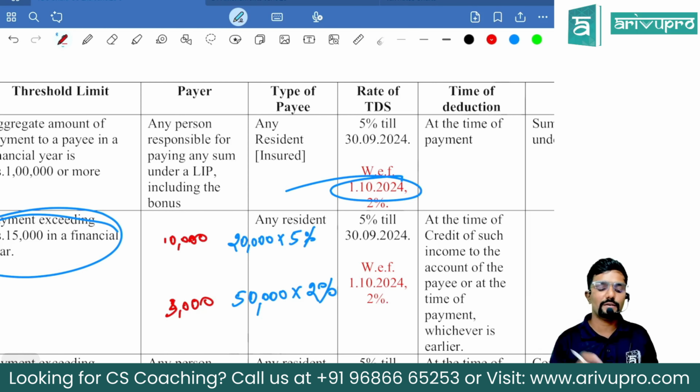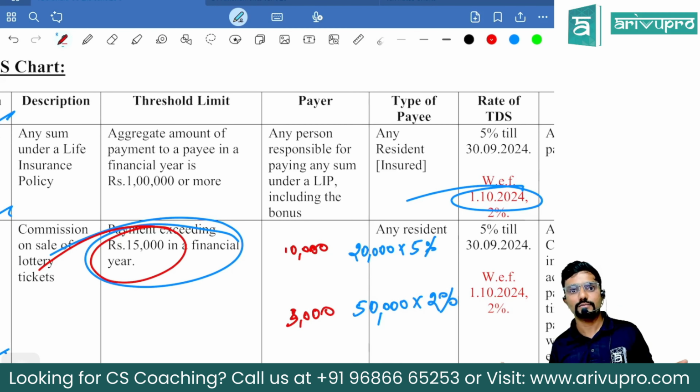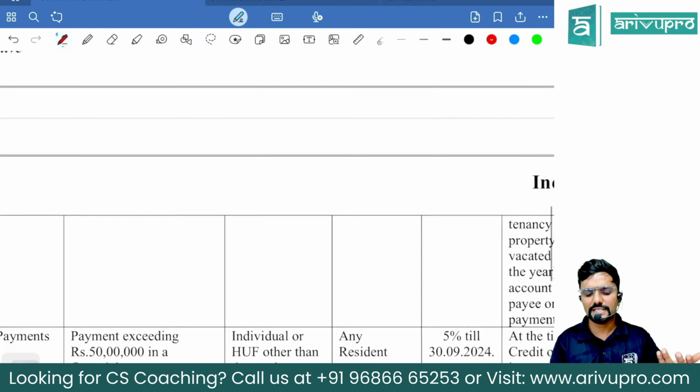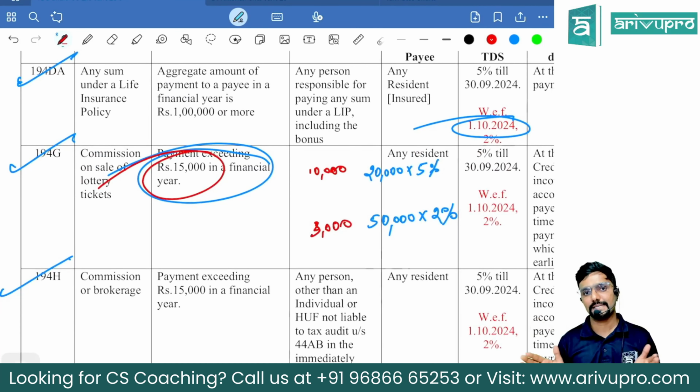Clear? So we have to see, when did this 15,000 cross? It should be aggregate. Not 15 before 1st October, 15 after 1st October. No. It's per annum. Not only here, every section. I just took one section as an example. Everywhere, whatever is the threshold limit, it is per annum. Both the halves put together.